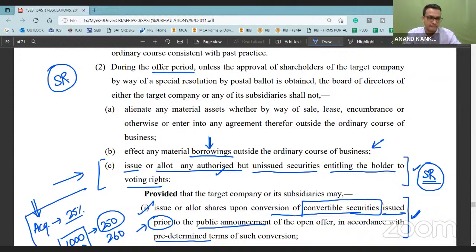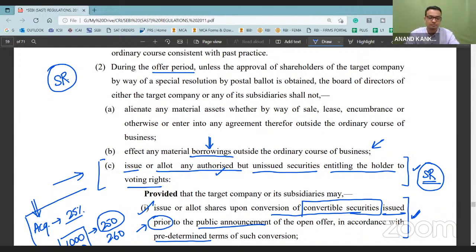Sir, but anyway, if the target company attempts to acquire the acquirer company, there will be an agreement which will be outside the ordinary course of business. So, sir, it won't be restricted in the regulation. So 26, if you see, it says that you cannot effect any material borrowing, right? You're not borrowing. You are acquiring the shares of the acquirer company. So you're not borrowing here.